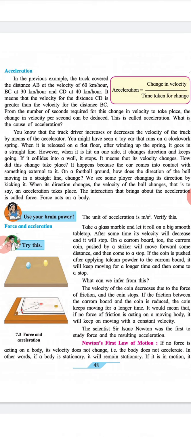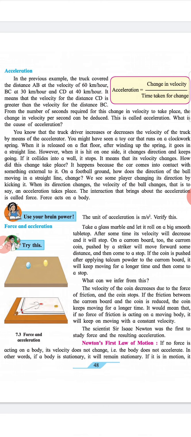The interaction that brings about the acceleration is called force. Force acts on the body. Use your brain power. The unit of acceleration is meter per second square. Verify this. Force and acceleration.